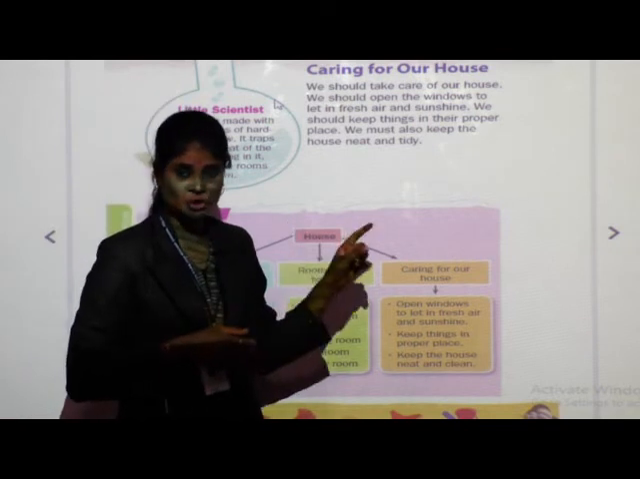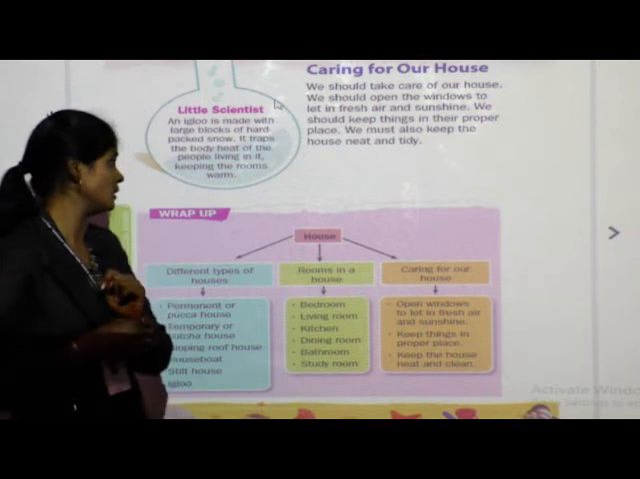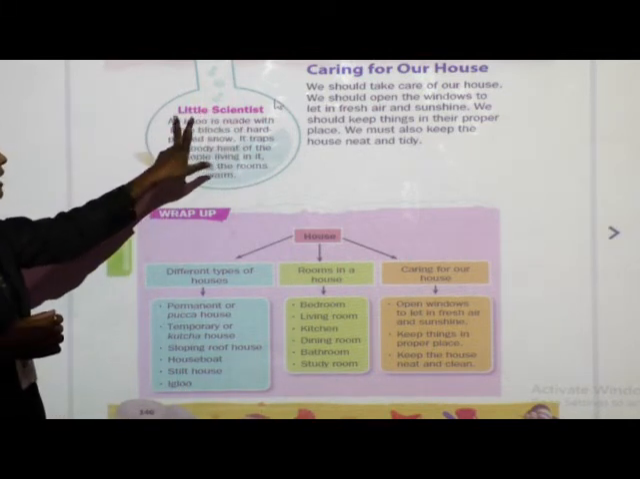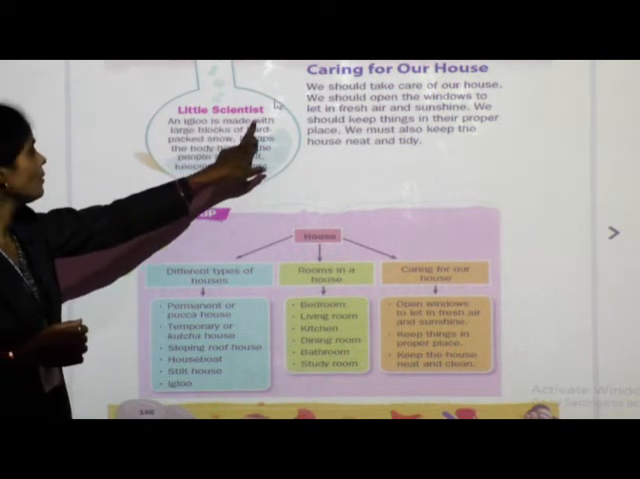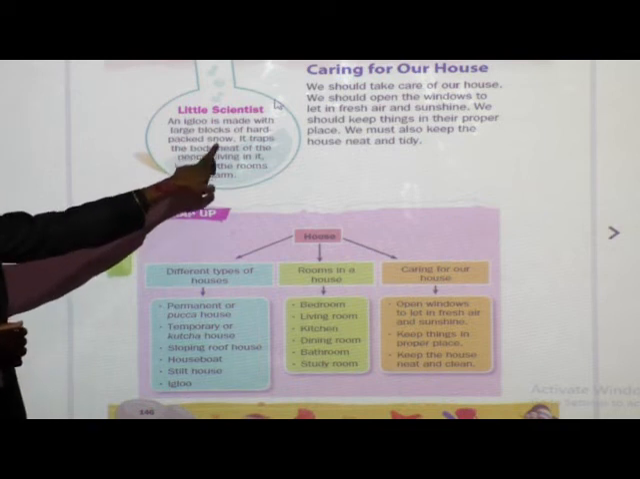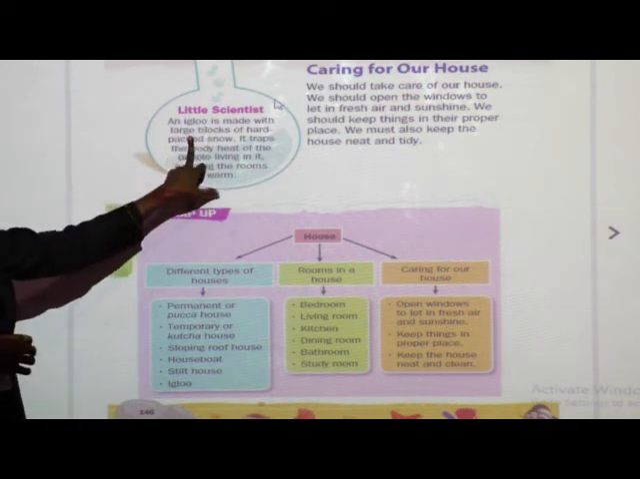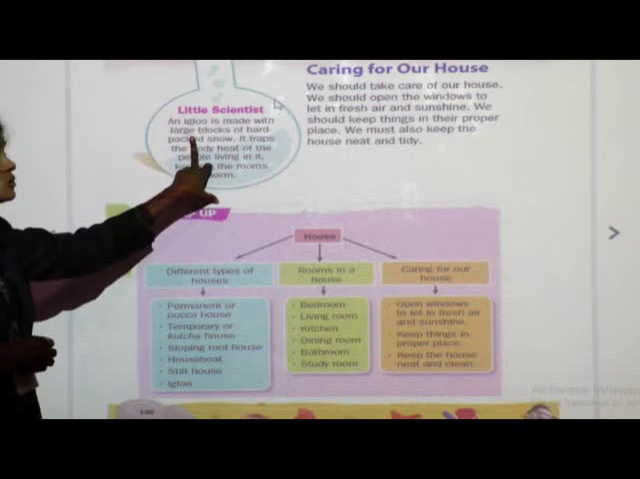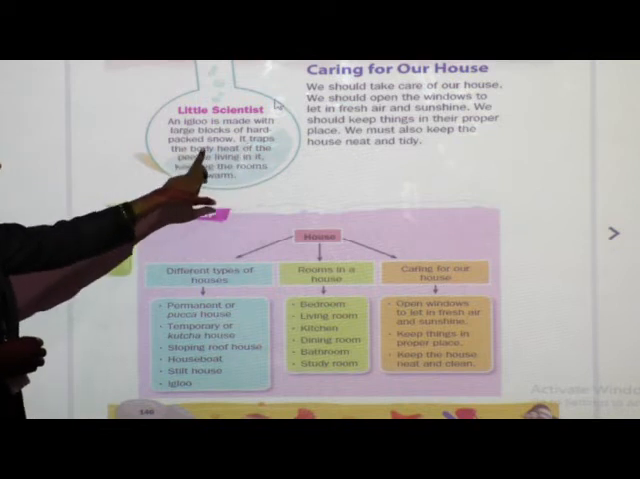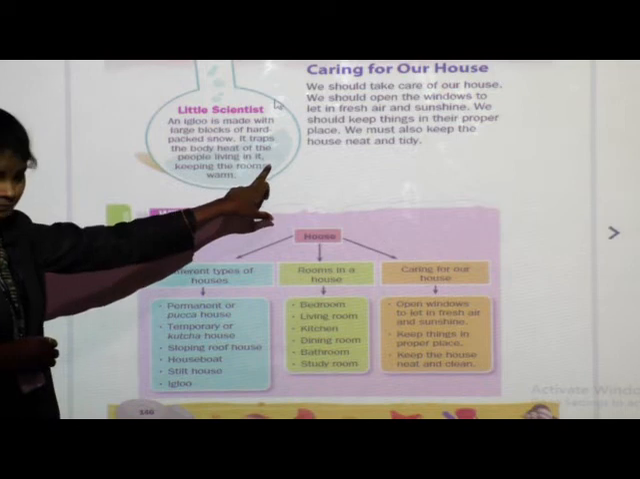Okay? So you should take care of your house very properly. See children, what our little scientists say? An igloo is made with large blocks of hard-packed snow. Just now I told you, an igloo is made of large blocks of hard-packed snow. It traps the body heat of the people living in it.